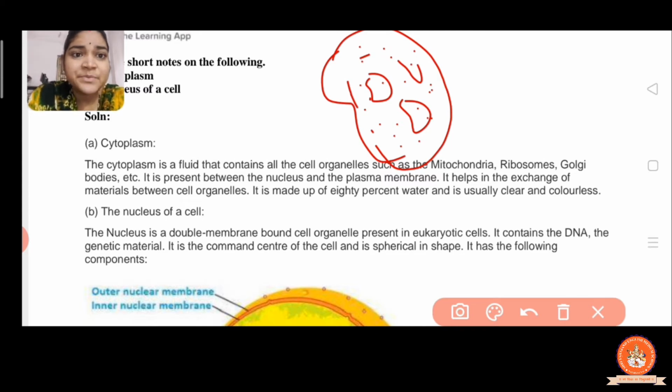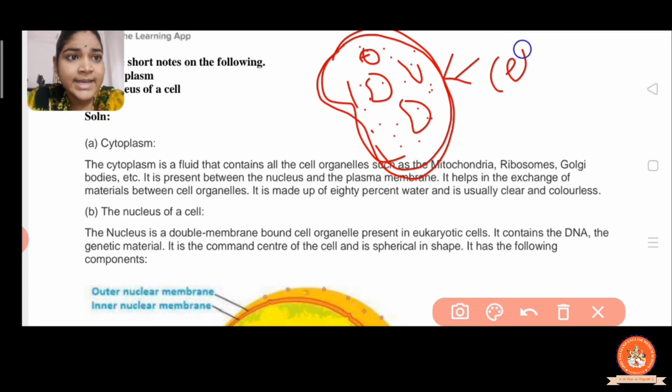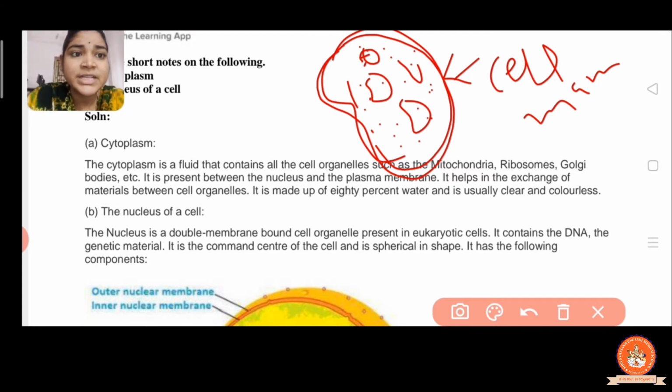It is present between the nucleus and the plasma membrane. This is the plasma membrane, or we can also say the cell membrane. You already learned about that, right? So it is present between the plasma membrane and the nucleus.